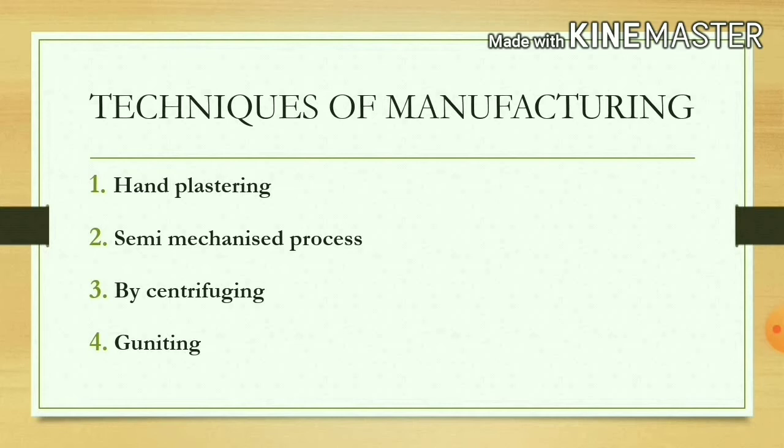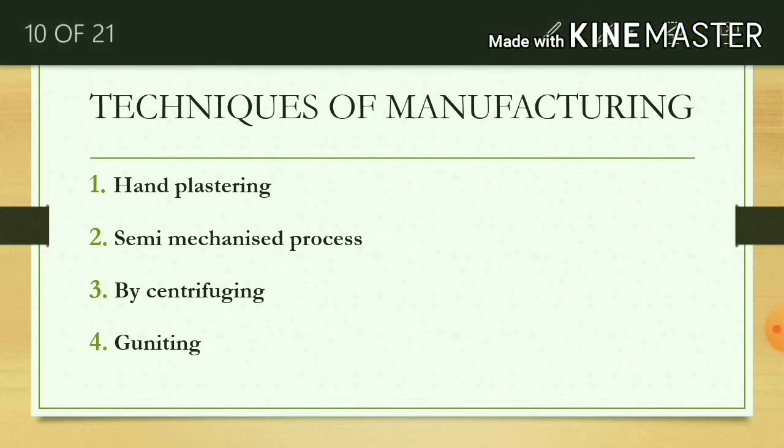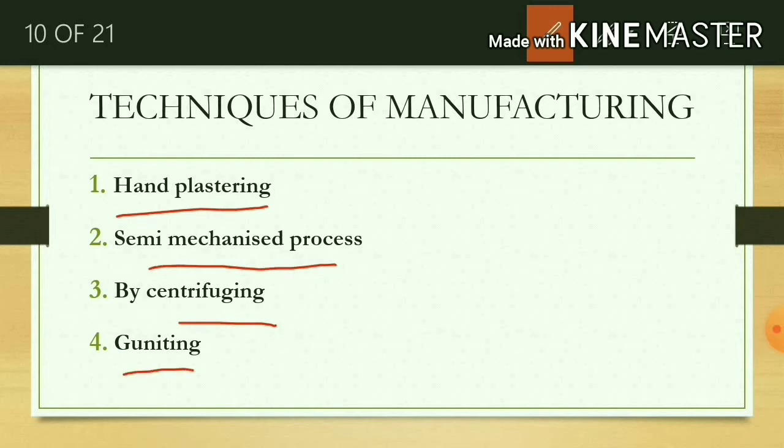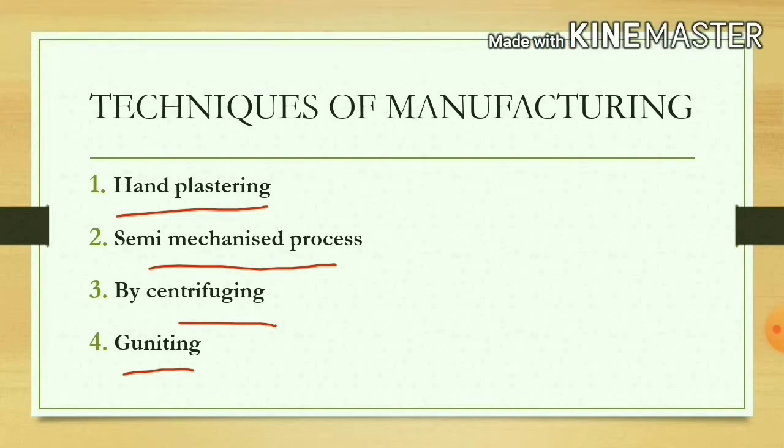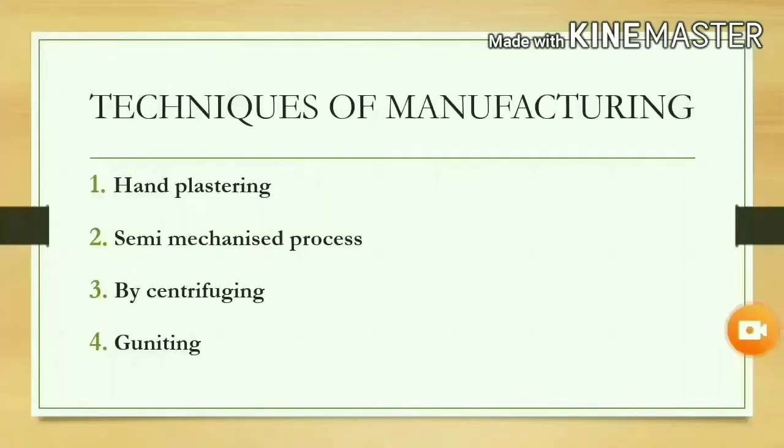Techniques of manufacturing. There are four techniques of manufacturing ferrocement. First is hand plastering. Second is semi-mechanized, then centrifuging and gunneting. These four techniques are used for manufacturing ferrocement. Let's know about the details of these techniques.